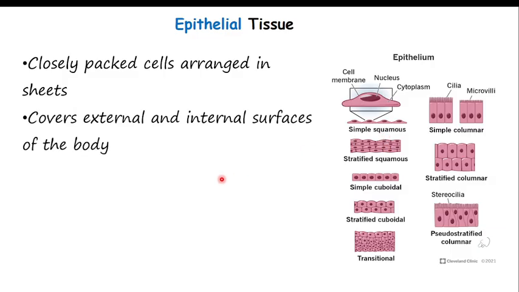Apart from this, they cover external and internal surfaces of the body. Let's take the example of the gastrointestinal or digestive system, from the mouth up to the anus. Surfaces like the mouth are covered by this epithelial tissue.